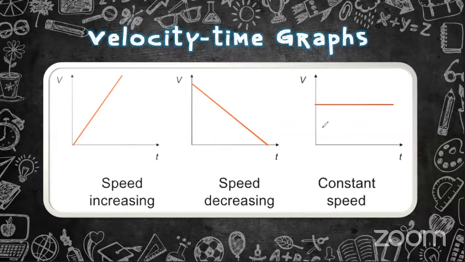And constant speed means uniform velocity. That means the speed is not changing throughout the time. Are speed and velocity the same thing? Yes, of course, they can be the same thing, but velocity has a direction and speed does not have a direction. That is the difference between speed and velocity.